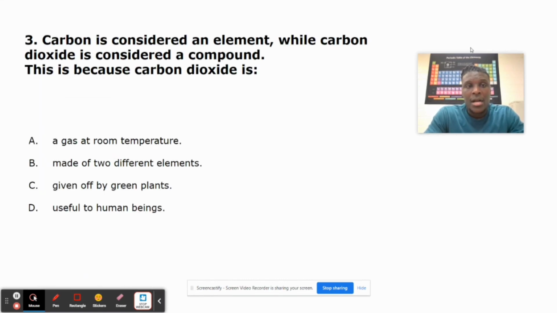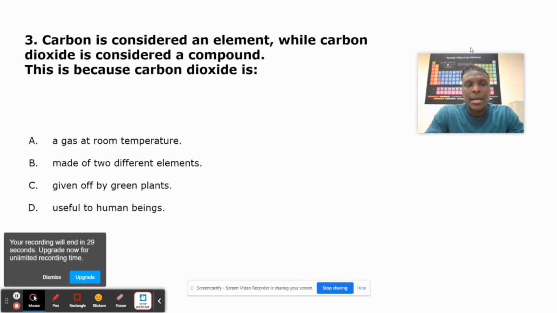Number 3, carbon is considered an element while carbon dioxide is considered a compound. This is because carbon dioxide is what? Is it A, a gas at room temperature? No. Is it C, given off by green plants? No. Useful to humans? No. The answer is B, made of two different elements.